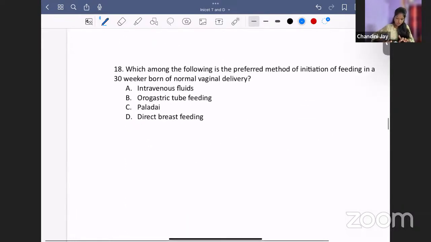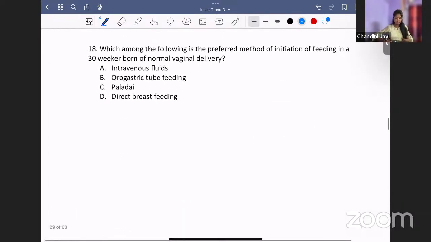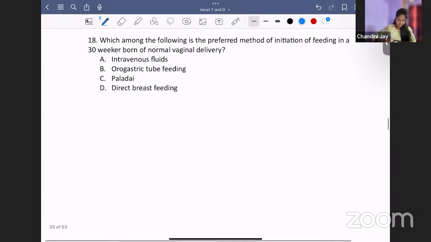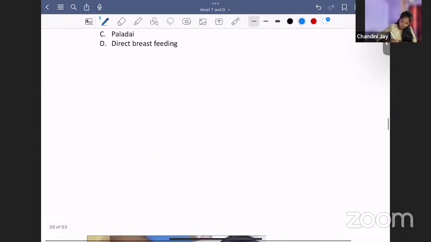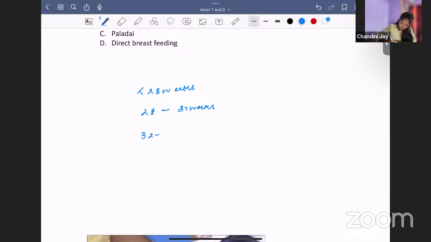Next question. Which among the following is the preferred method of initiation of feeding in a 30-weeker born of normal vaginal delivery? Is it IV fluids, orogastric tube feeding, paladai feeding, or direct breastfeeding? Feeding of preterm infants is an important question. You will divide them into less than 28 weeks, 28 to 31 weeks, 32 to 34 weeks, and more than 34 weeks. We will divide them into 4 categories.